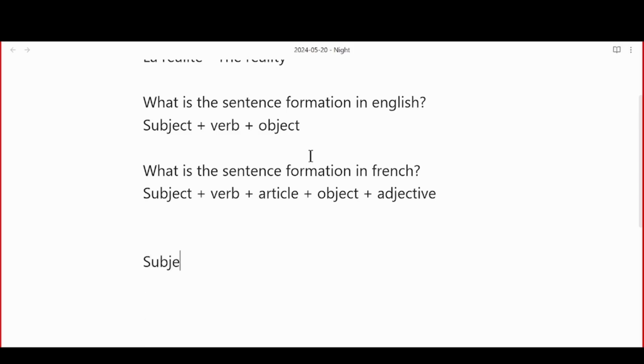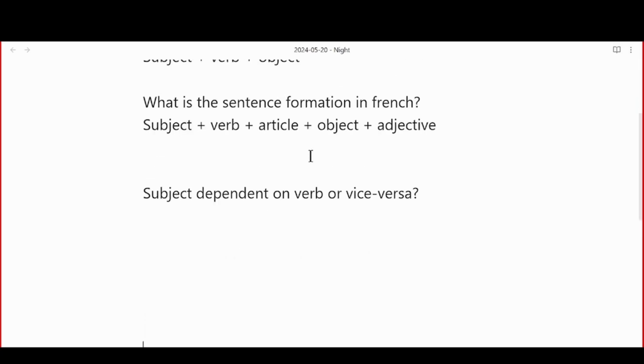Shrish, is subject dependent on verb or is it vice versa? Which is the correct statement? Verb is dependent on subject. So Shrish is saying verb is dependent on subject. Is that correct, Priyanka? Yeah, verb is dependent on subject. Are you sure, Priyanka? Think twice. Use your mind. Use your deduction powers. I'm just confusing you. Yes, verb is dependent. Yeah, exactly. Okay.